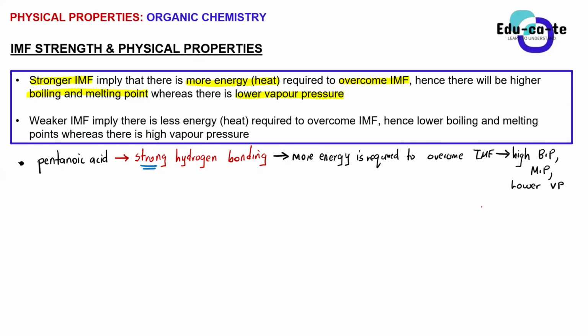But if I take something with weaker intermolecular forces, for example, guys, let's just say I take pentane. Pentane is an alkane, right, guys?